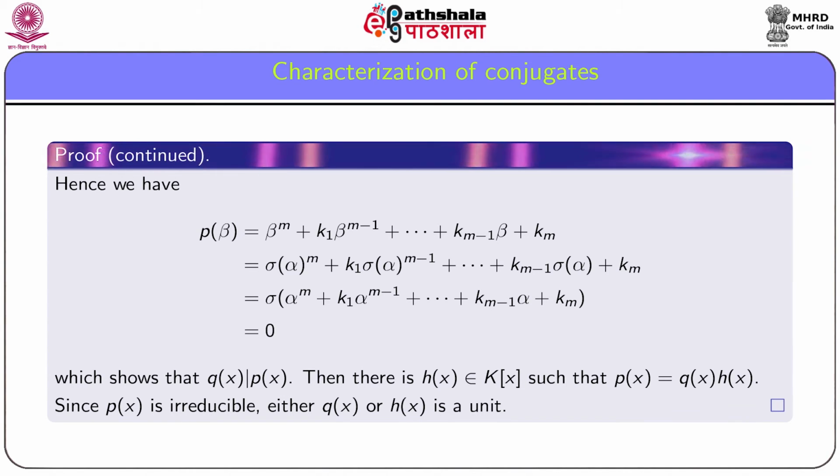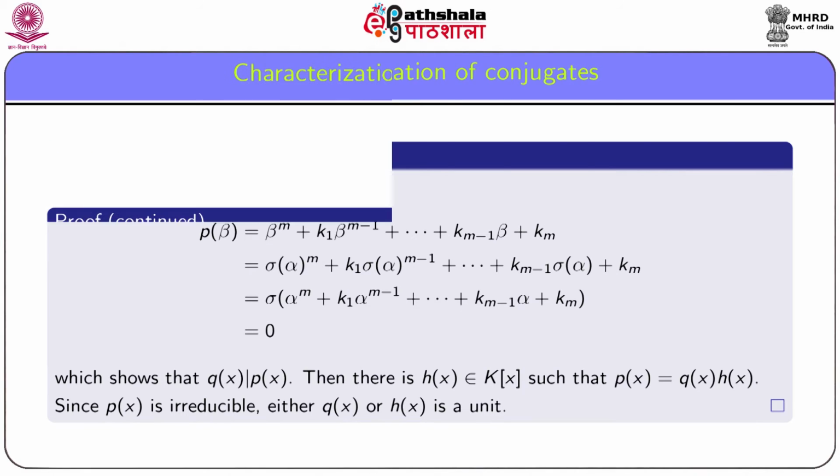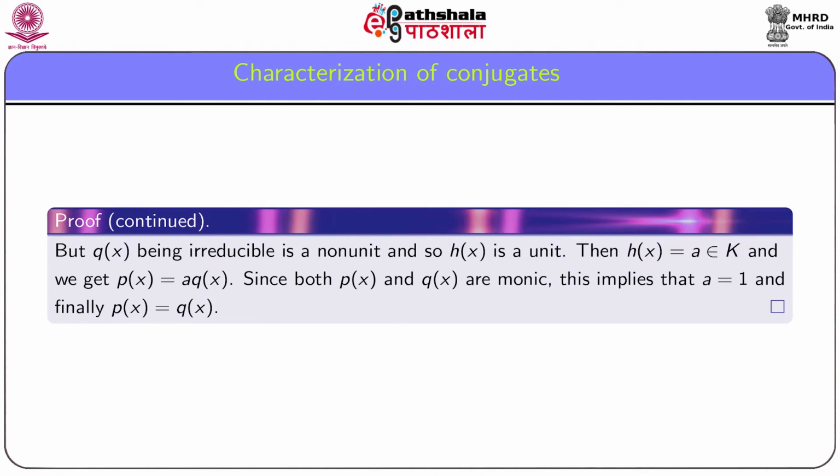Since every minimal polynomial is irreducible, so P(x) is irreducible, hence either Q(x) is a unit or h(x) is a unit. But Q(x) is the minimal polynomial of beta over K, and hence it is a non-constant polynomial and irreducible. So Q(x) cannot be a unit, and hence h(x) is a unit.